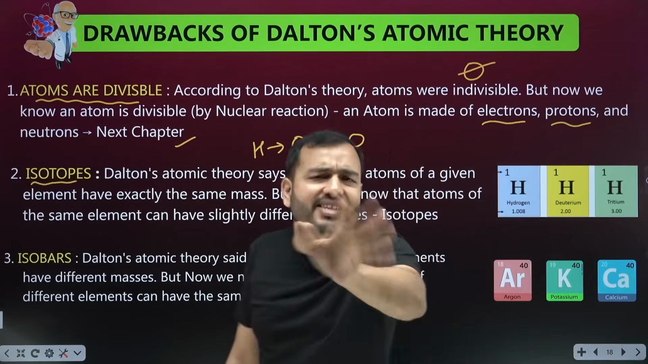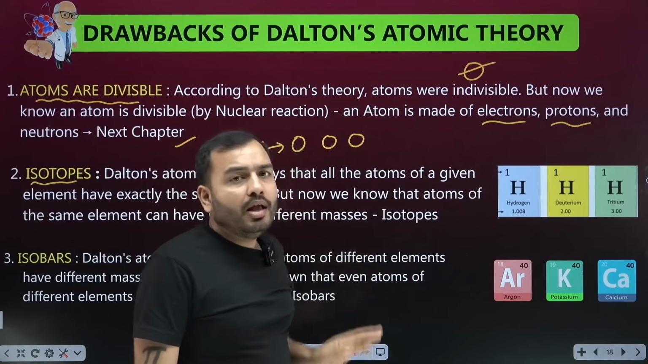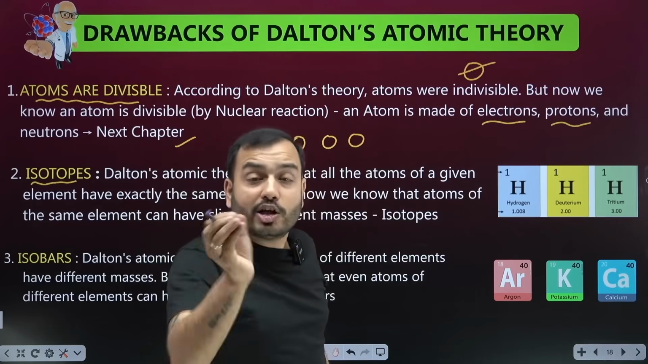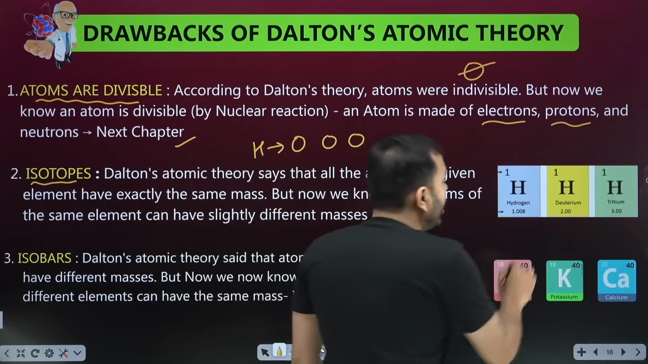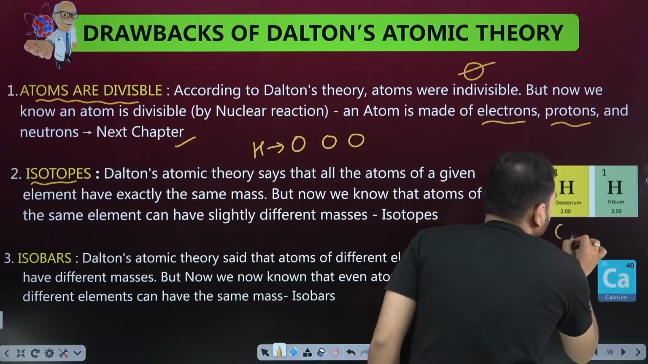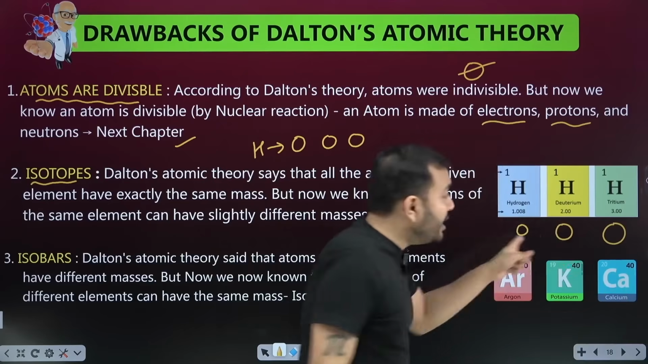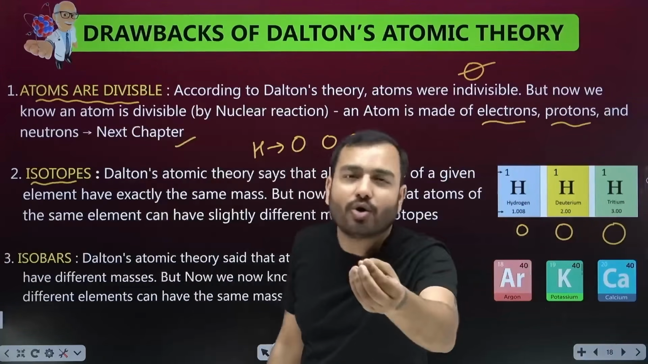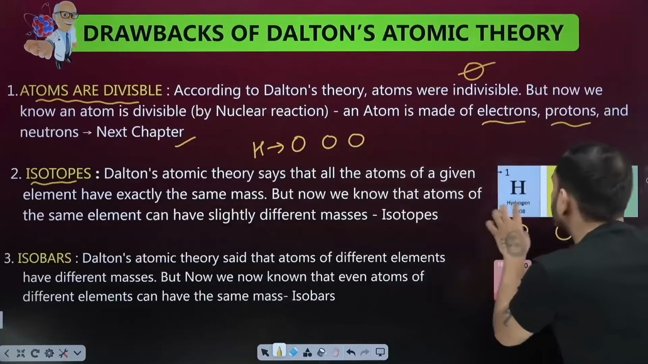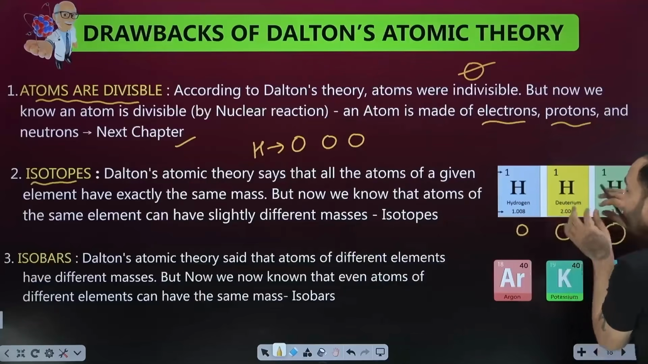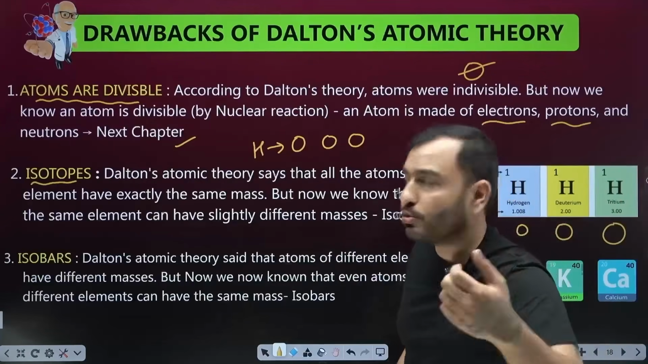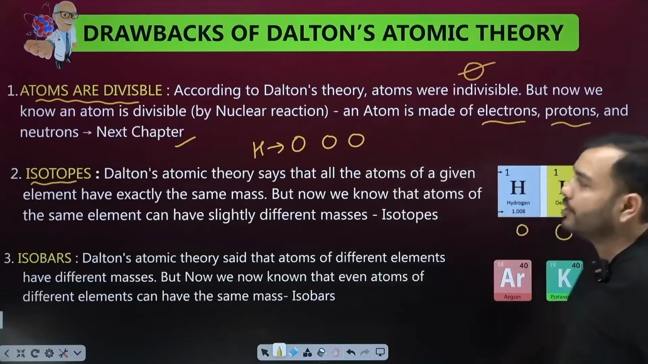Protium, deuterium, tritium. Don't memorize this in the syllabus. Their mass, beta, is different. 3 different types of atoms of hydrogen were found in the same element. One small hydrogen atom was found, one bigger, and an even bigger one. That means these 3 atoms are not identical. So Dalton Sahab was slightly wrong. Such elements that have atoms with different masses, we call this phenomenon isotopes. It's called isotopes.